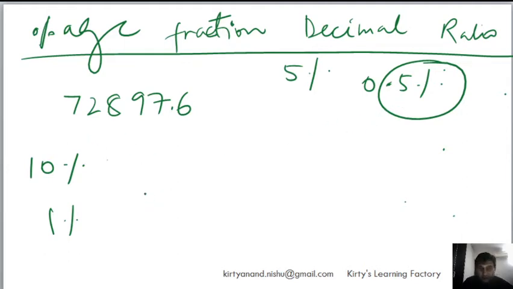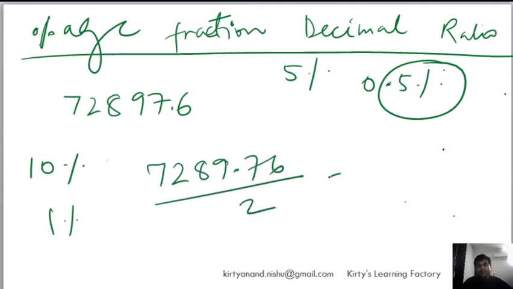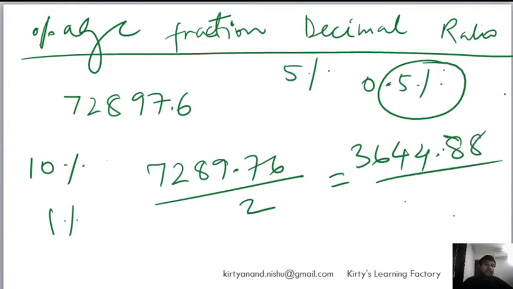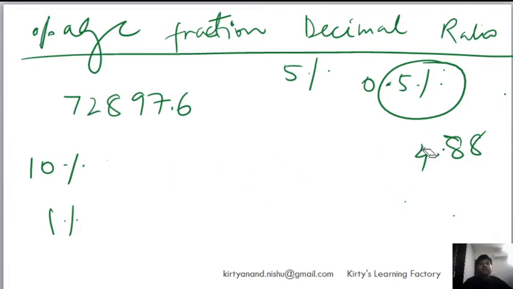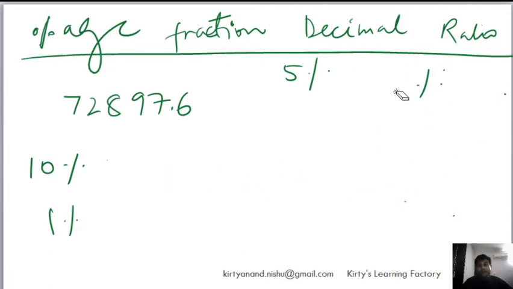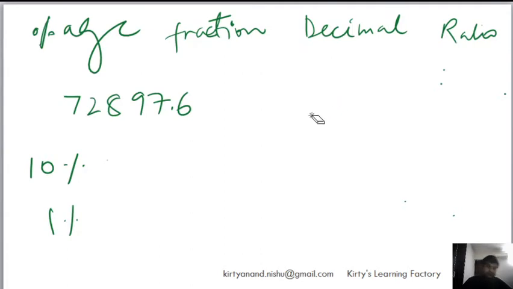So 1% of this number will be 7289.76. Divided by 2, you will get 0.5%. So once again we get, right, so that's 0.5% of the number. Now otherwise if you get into calculation, you might take more time, and that is where all of it comes.